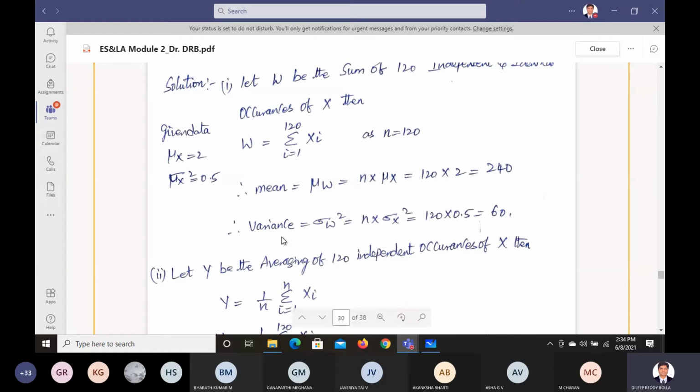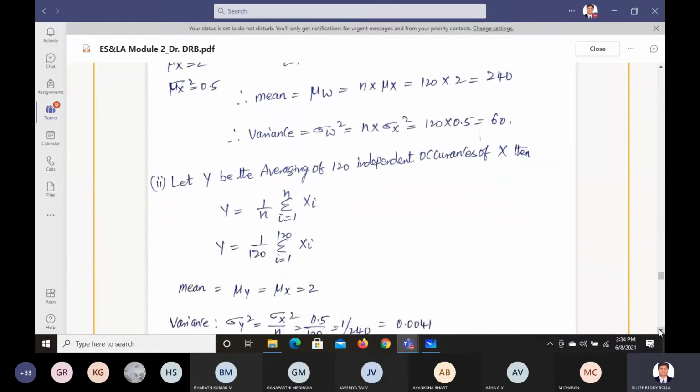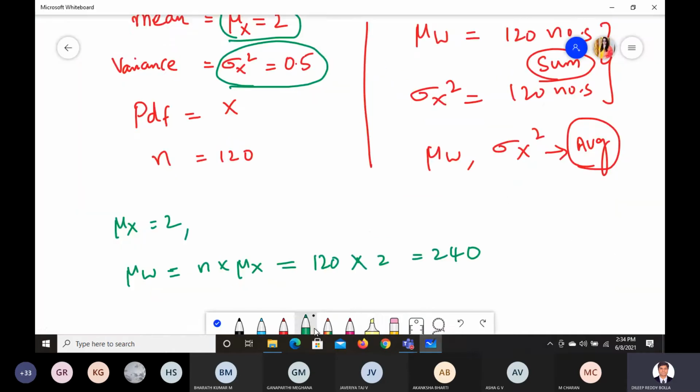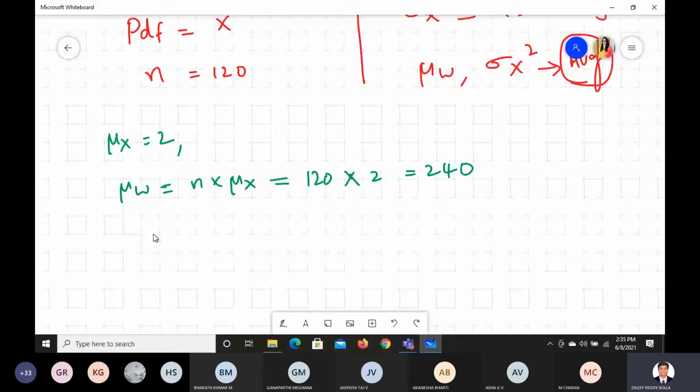Okay, next is the variance. Sigma W square is also n times sigma x square. So this is the mean we got, and next is the variance.